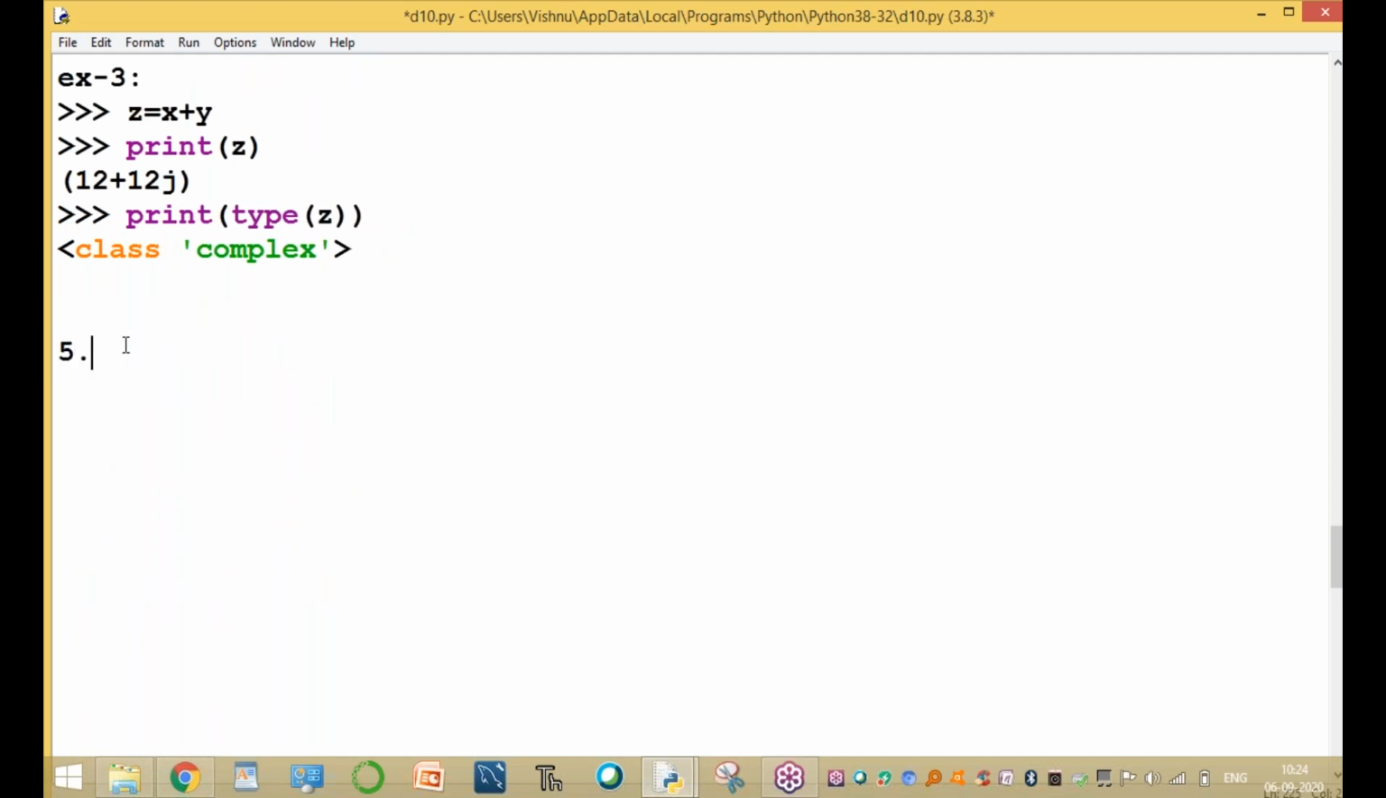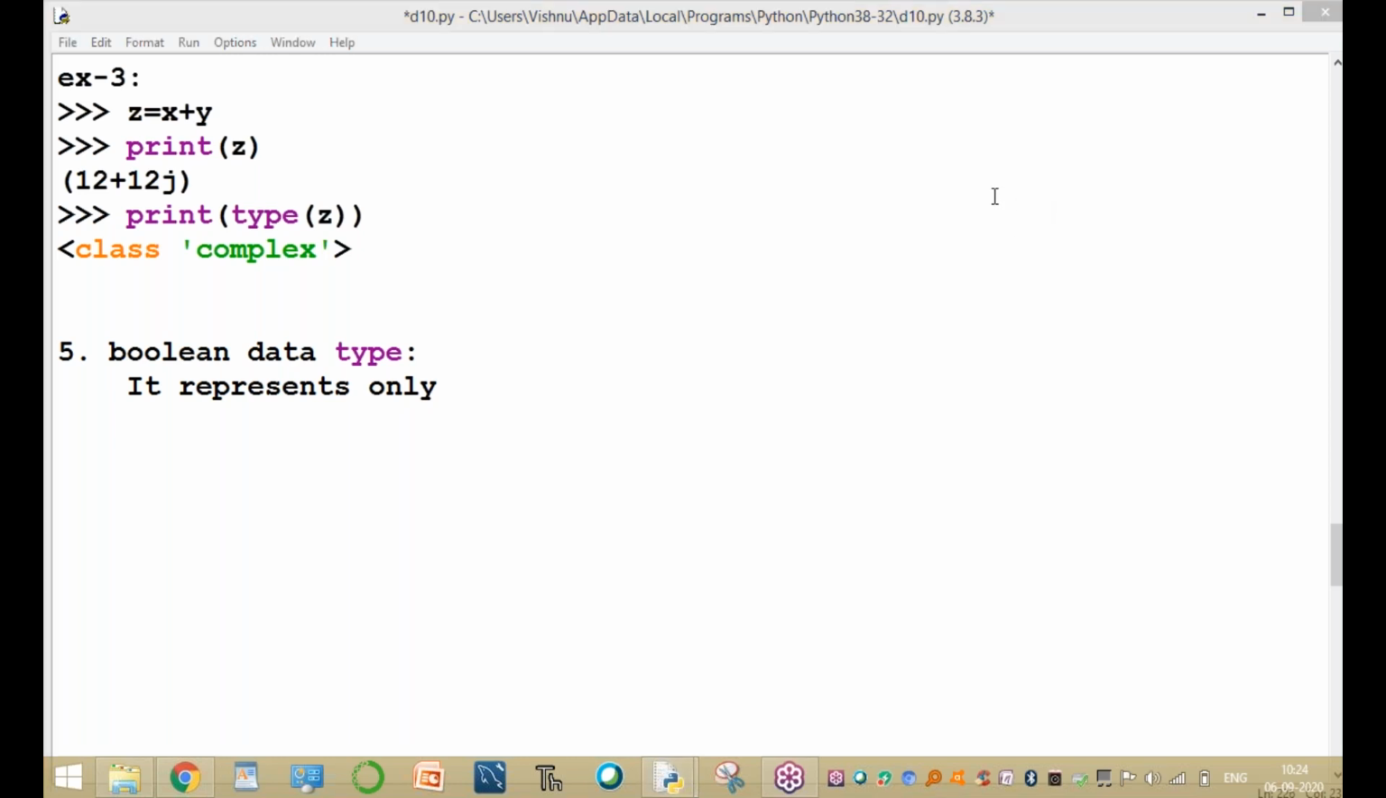And the fifth one is the Boolean data type. It represents only two values, that is true or false.